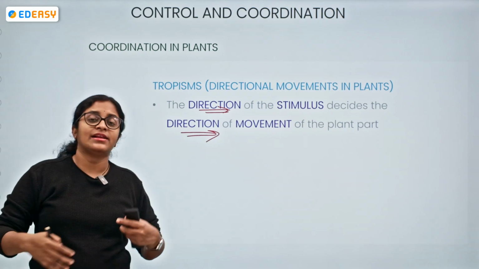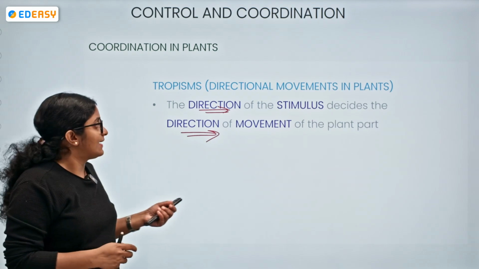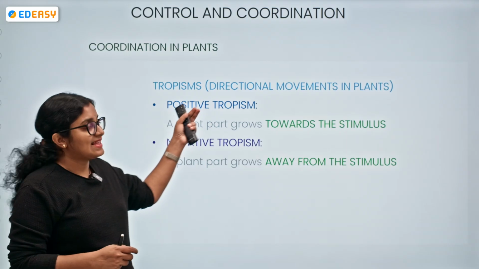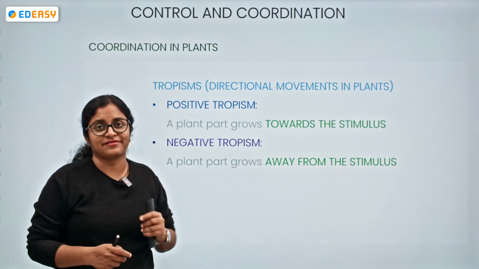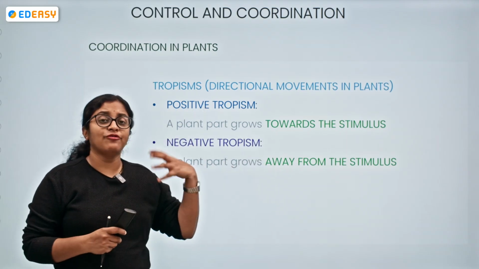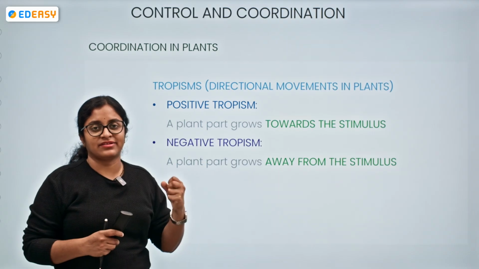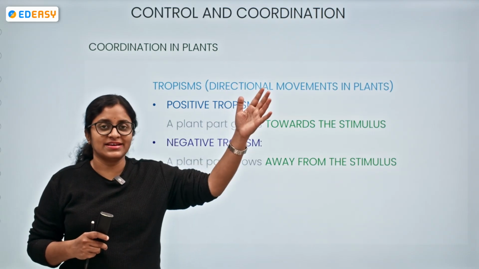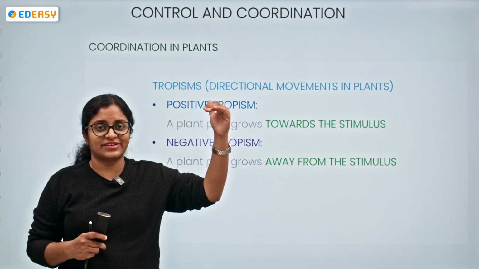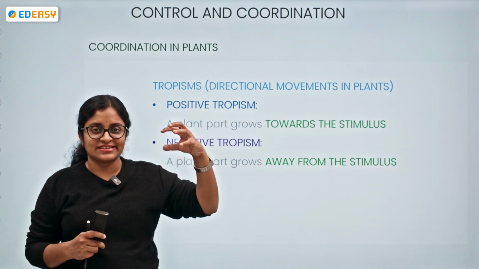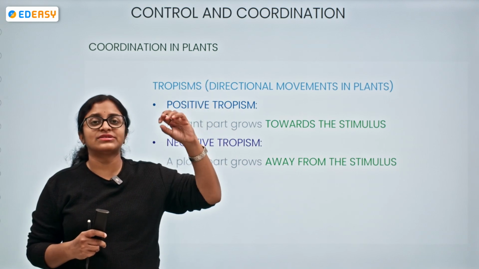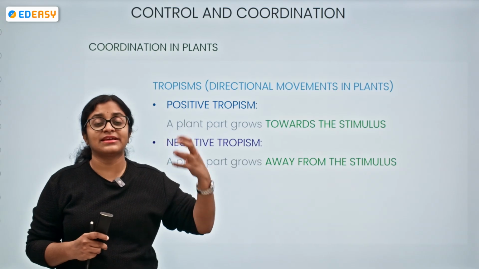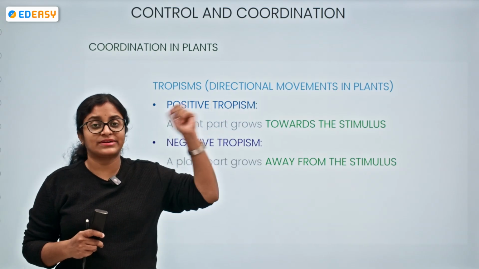We have a large number of stimuli, and we can classify the response as positive or negative. Imagine the shoot system moving towards the sunlight. It is showing a positive nature, means the stimulus of sunlight is making the shoot system grow towards it.